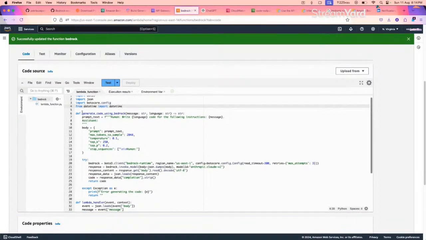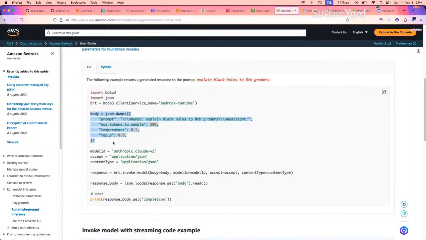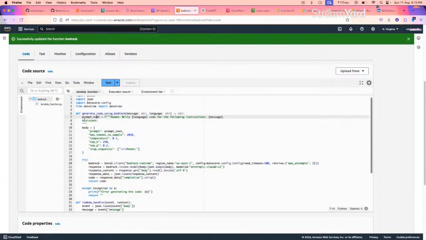We create a function using def. So it's generate code using Bedrock. As mentioned, to invoke the particular model, we need prompt text. So here prompt text is passed so that we can have the body inside it. This is the same architecture that is defined here. The body we need to pass. So here, I have defined one prompt text. When we are giving our text to some generative AI application, basically when we talk about Bedrock, it takes two things. One is the human, so when it starts with the human, it means the human is saying something, and then the assistant, where Bedrock has to generate something. Here, human, then write language we are passing.